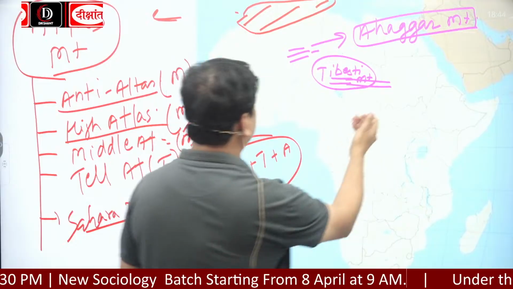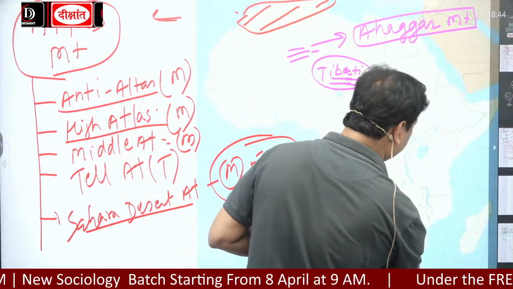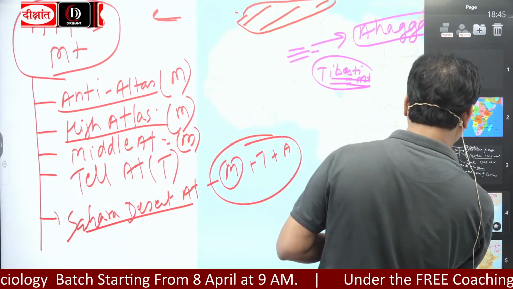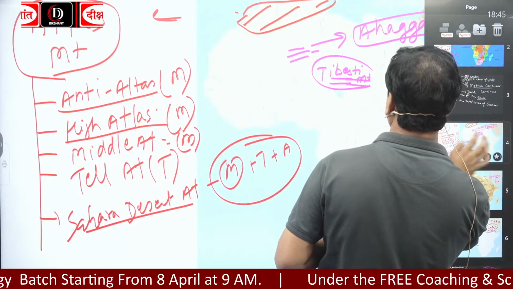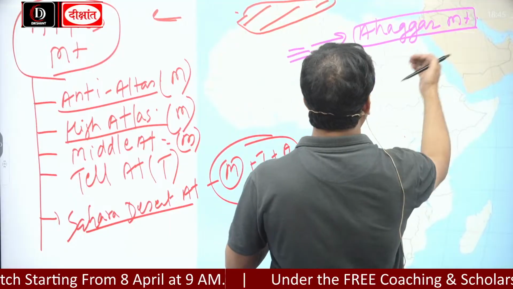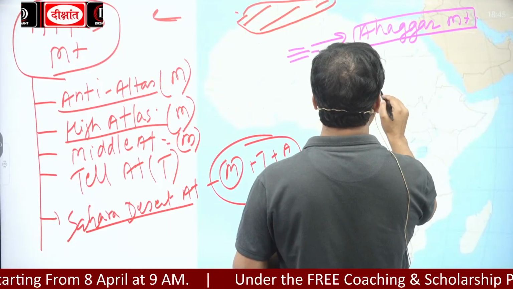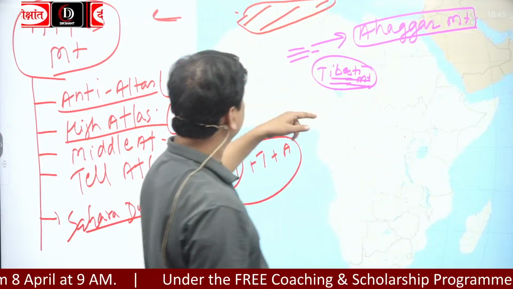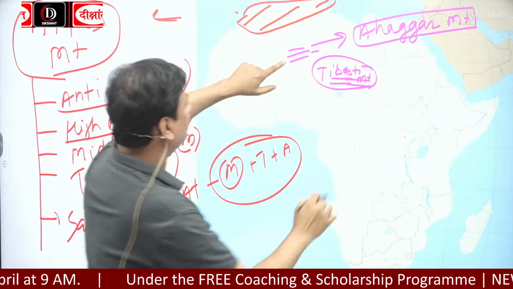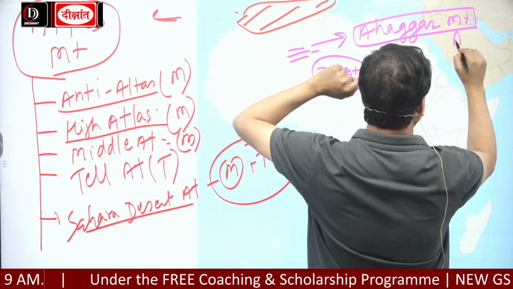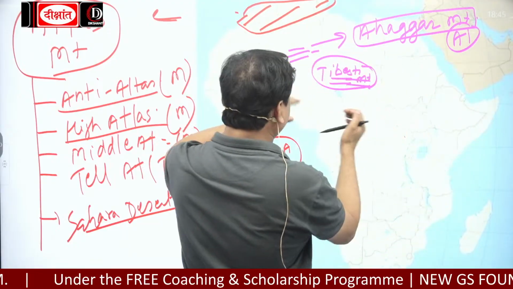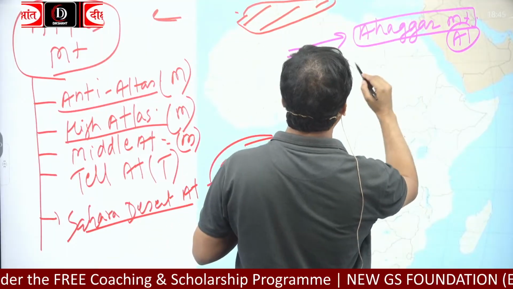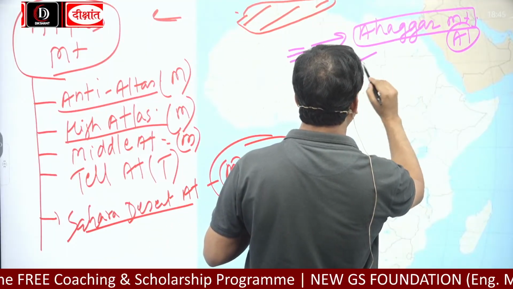Libya is on the northern side. Okay, so Ahaggar mountain is south of, it is a mountain of Algeria. But this Tibesti mountain is like this.